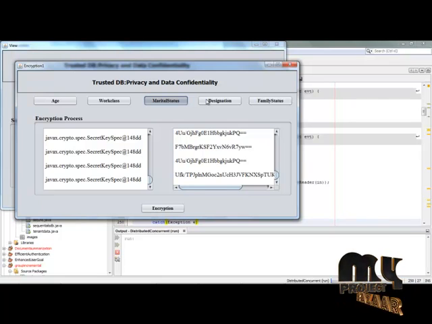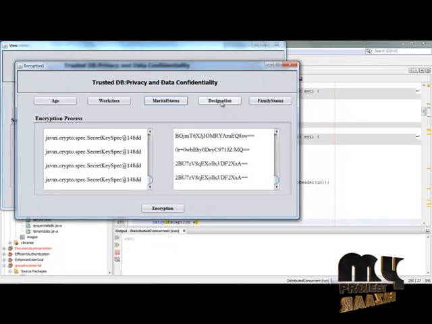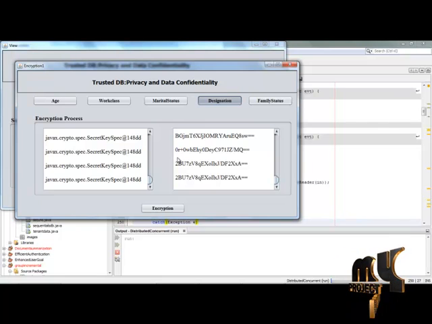In this option, the partial status will be decrypted and the values will be displayed. Wait for a while till the partial status result is displayed. Simply click the OK option and proceed to designation. After clicking designation, wait for a while till the designation values are in. This encryption operation takes some more time because of the larger attributes contained in the dataset. The dataset consists of large attributes, and all of them have to be encrypted and the result shown, so this operation takes some time to display the encrypted result.